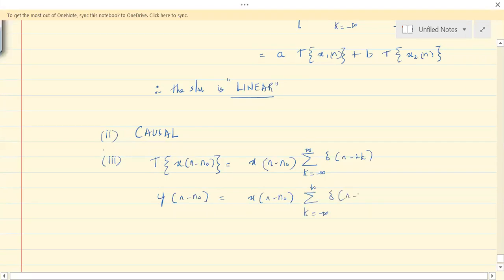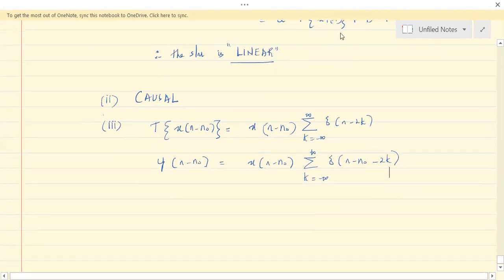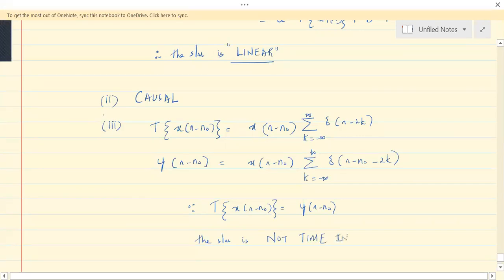That means delta of n minus n naught minus 2k. This is how it should happen, but that didn't happen. Why? Because there is another function of n other than x of n. So since these two are not equal, it is not equal to y of n minus n naught, the actual output. The system is not time invariant.